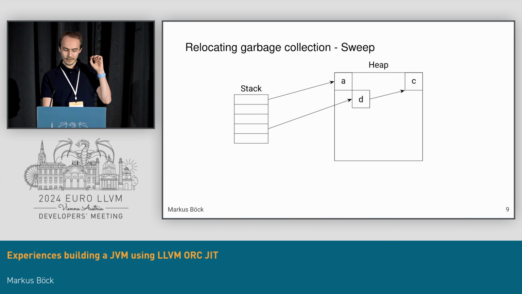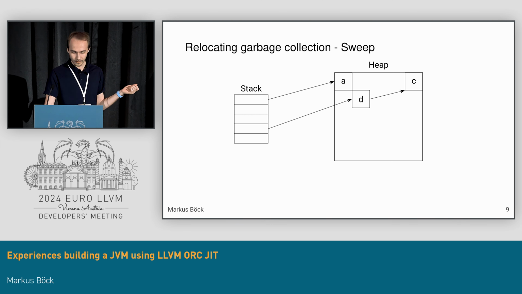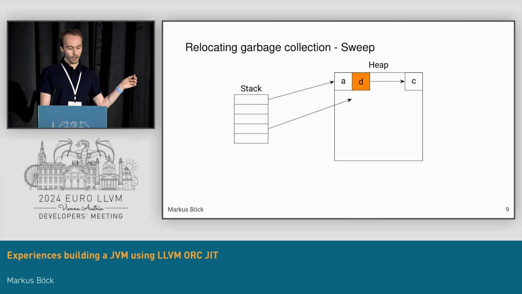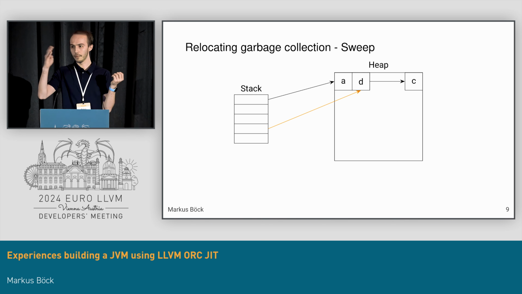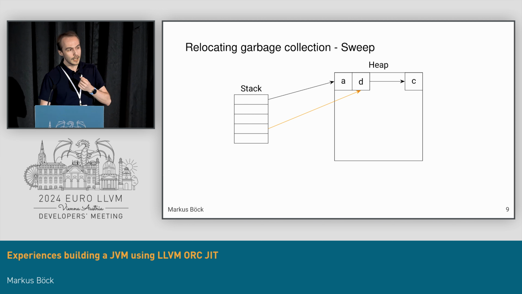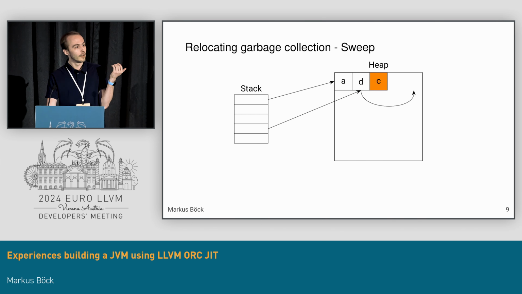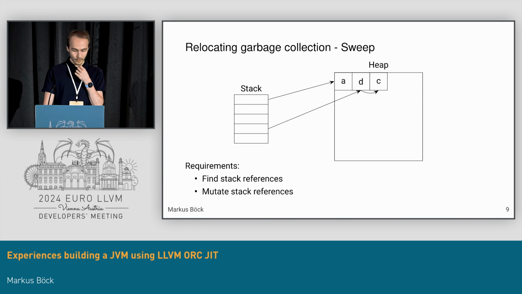This is easy in the sense of doing the memory manipulation. This is basically just a memcpy in C, right? But the more difficult part is that we need to redirect all of our pointers. When the objects are on the heap, we have heap references within an object, and we have to redirect those. But more importantly, we also need to redirect our stack references. This is the harder part that requires cooperation from the compiler. So here we have also moved C, and then the reference from D also has to move back to C. And then we're basically done.